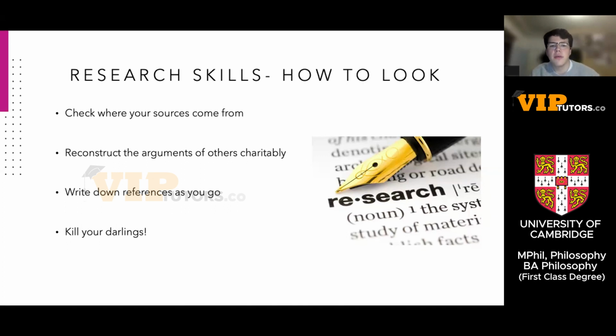So one of the things that's going to be useful here is, check where your sources come from. And this is going to be particularly useful in questions which are about religion, because there's going to be a lot of people writing articles which are not necessarily designed to find the philosophical truth of the matter. They might be concerned with trying to convince people of their side, whether that be religious or atheist.